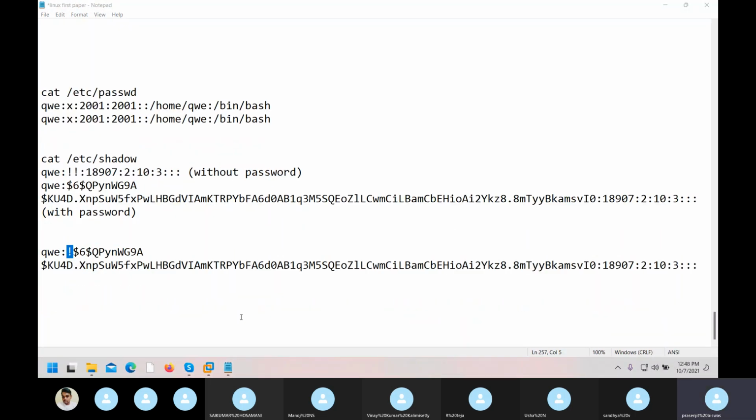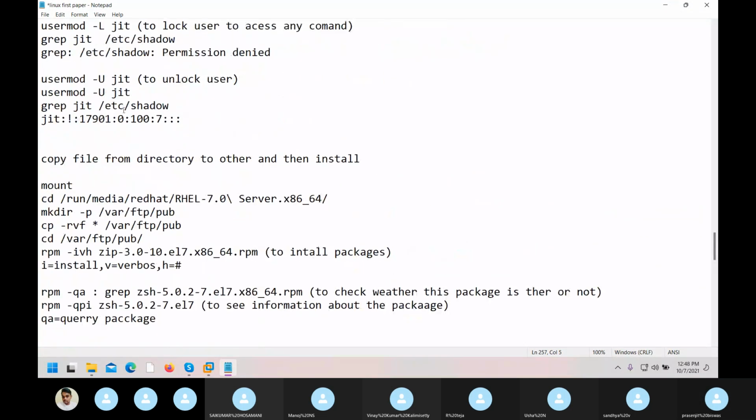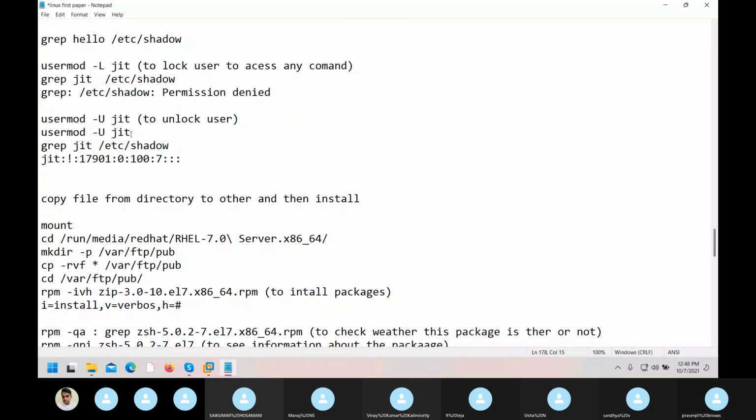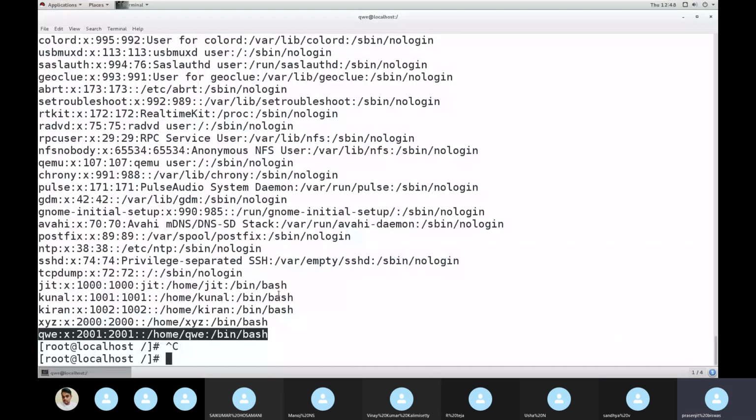Next. Now if I want to unlock it, same capital U. No difference, capital U. See, given. Okay, to unlock it. So please practice this page. This page is very, very important. Basic things required.